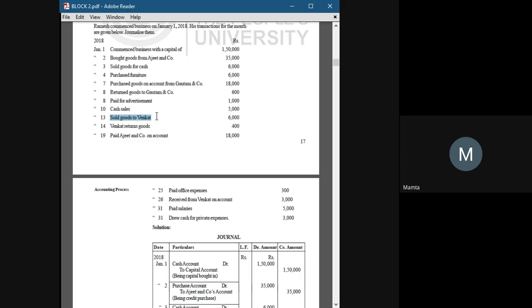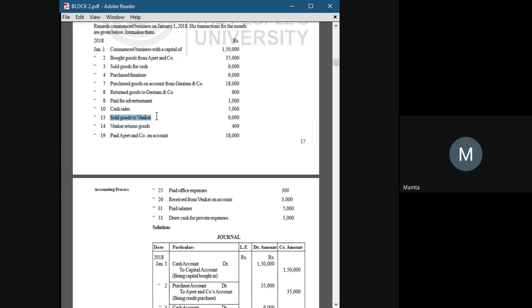You don't use cash in a credit purchase. Big firms or big organizations purchase raw material on credit basis because it's not possible for an organization to buy the whole raw material on cash at a given time. They need time to pay back, and they have to run their business regularly, create and produce goods. So they do credit purchase, and they sell on credit too. That's what a credit transaction is.